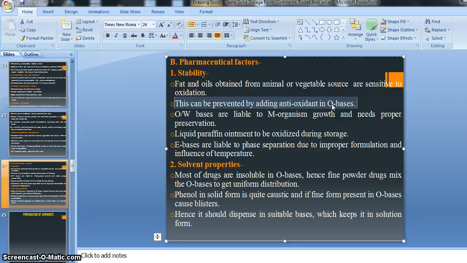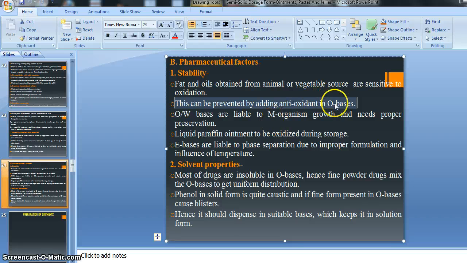But in the case of an O/W, that is oil in water type of emulsion ointment base, our O/W emulsion bases are very liable or sensitive to the growth of microorganisms.